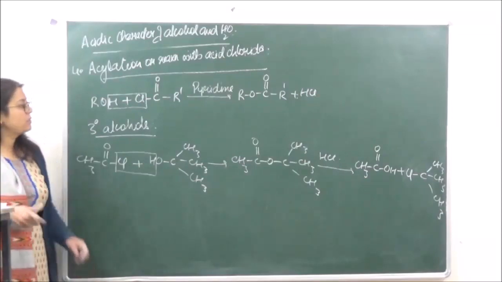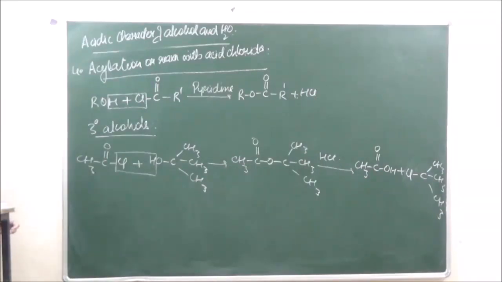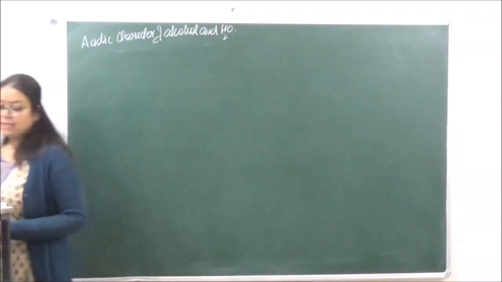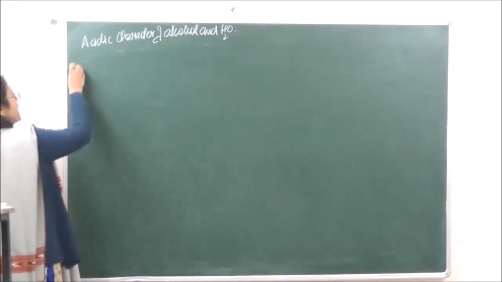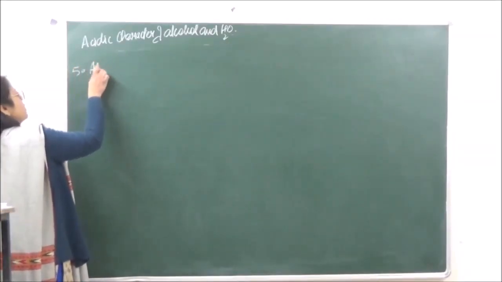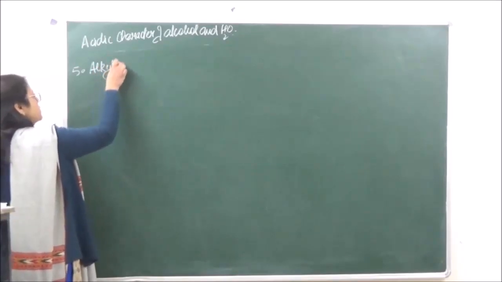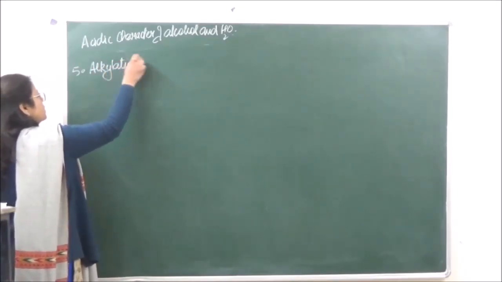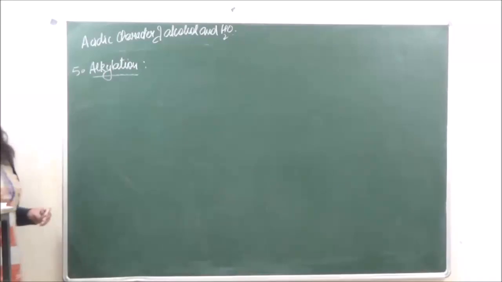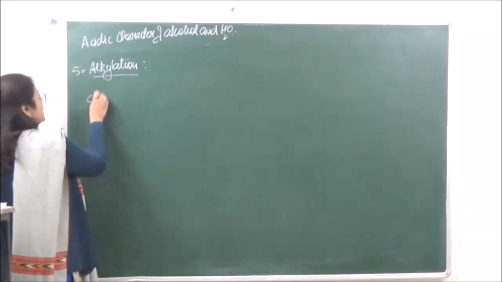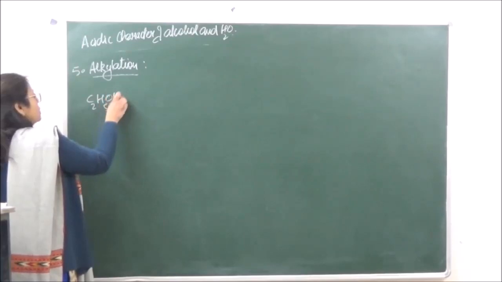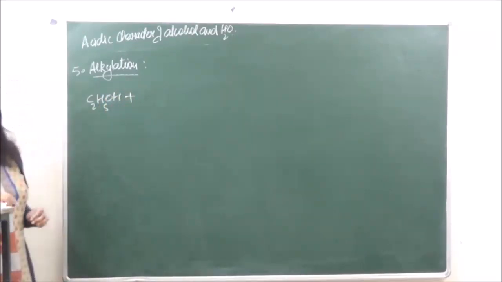Then the fifth reaction which we are going to do over here is alkylation reaction. In case of alkylation reaction, we are going to introduce an alkyl group, which can be done by reacting ethyl alcohol or alcohol with dialkyl sulfate.